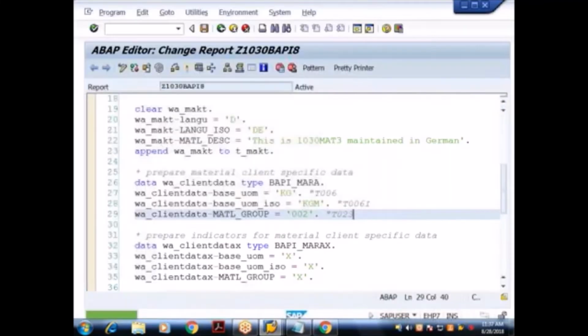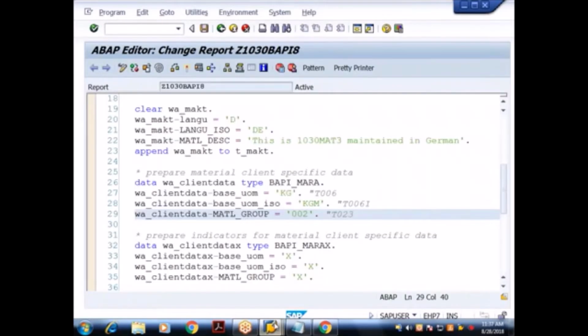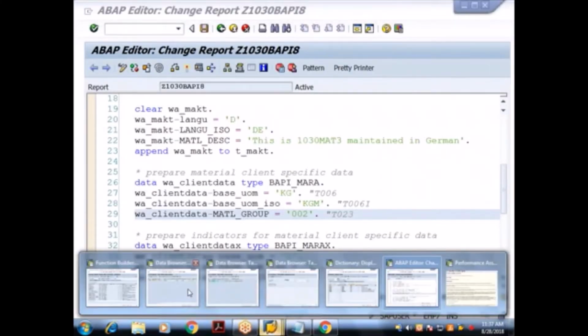So let me check whether it will modify that or not. What are the existing values? 001 and what? CM. Now when I execute, yeah, again I got what? Success. Has been created or what? Extended. Let me go and check the table. This is my MARA table. I'll refresh.